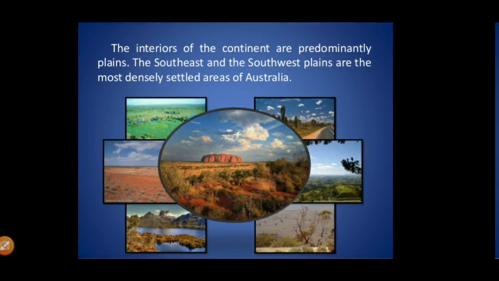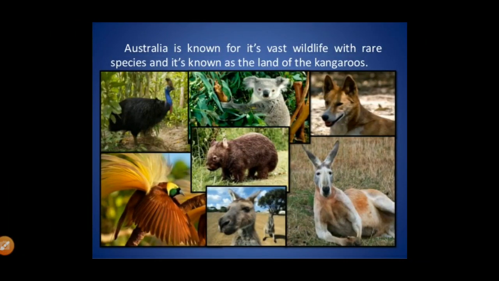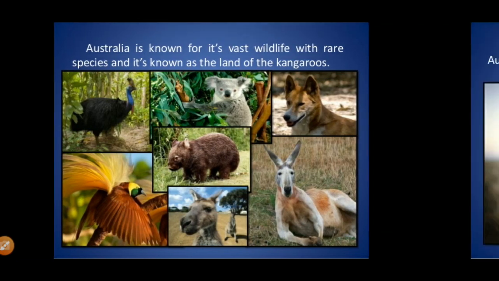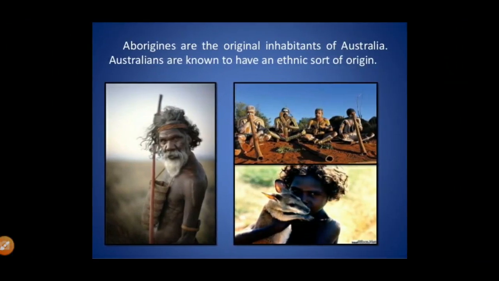It is desert. Mostly the southeast and the southwest parts of Australia are densely populated. Australia is very famous for its vast wildlife with rare species, and it's known as the land of the kangaroos, which is the national animal of Australia.